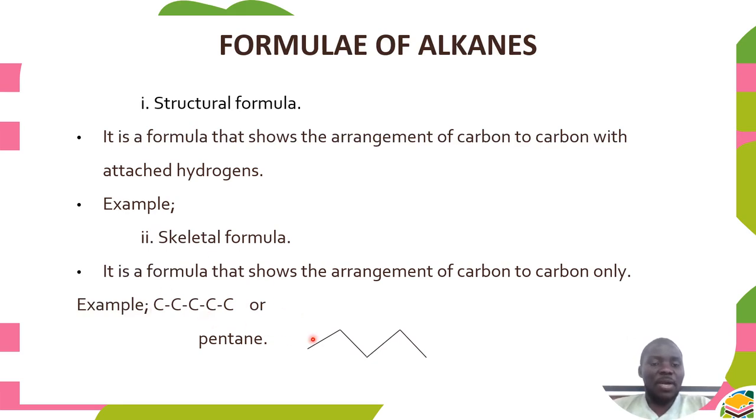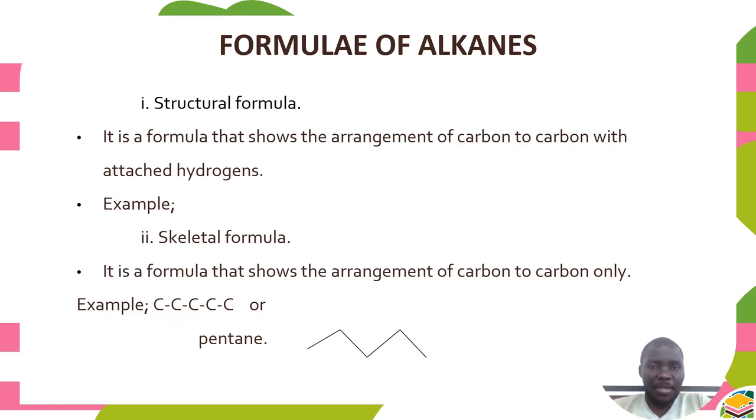We can also represent using bonding lines like this one, where we have carbon, carbon, carbon here, carbon there, and carbon there. Here there are 5 carbons: 1, 2, 3, 4, 5. Here we also have 5 carbons. So it's pentane. The skeletal formula can be written like this one or this one, depending on your preference.